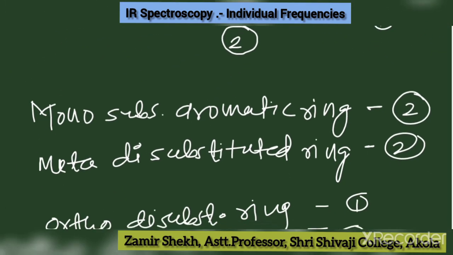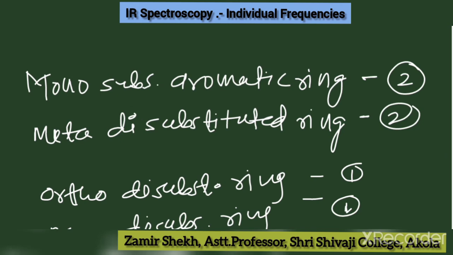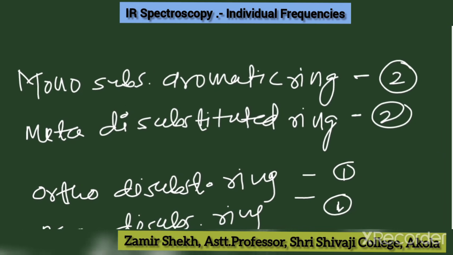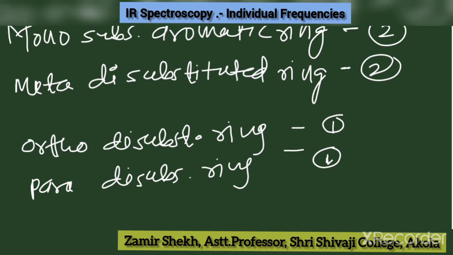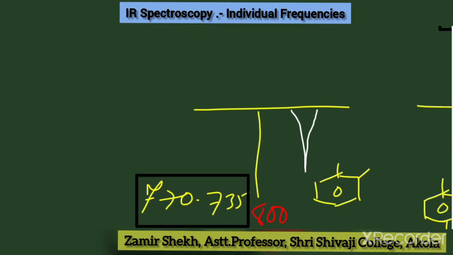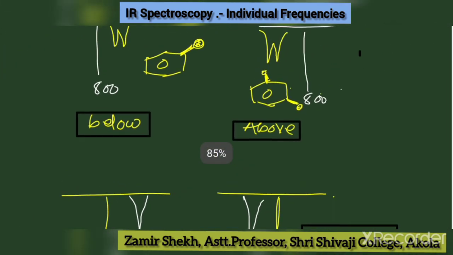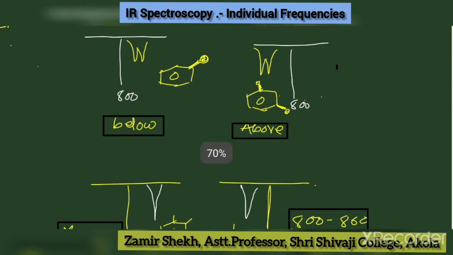So let's move to this one. Mono substituted aromatic ring and meta di-substituted ring show 2 peaks in the region of 665 to 1000. Okay, we will see. And this is the second category. Here 1 peak is there, for ortho di-substituted and para di-substituted. So this is the chart actually, which I have just mentioned here.